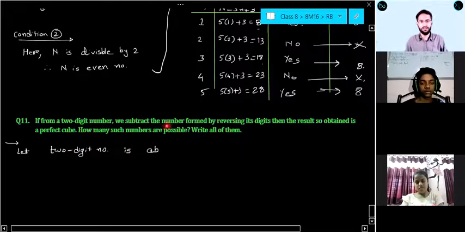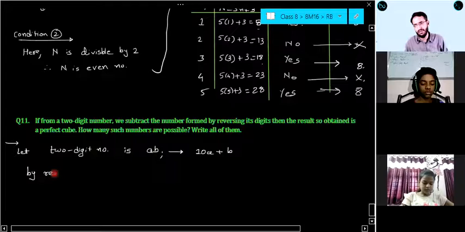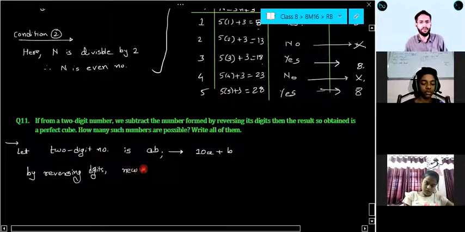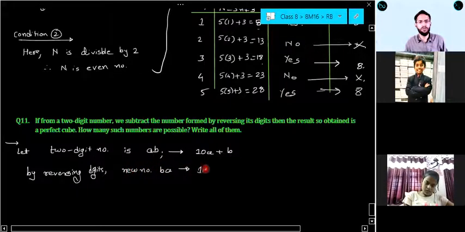In the starting only we have seen. Okay, so its general form is 10A plus B, or no? We subtract the number formed by reversing its digit. So by reversing digits, the new number BA will be equal to 10B plus A.